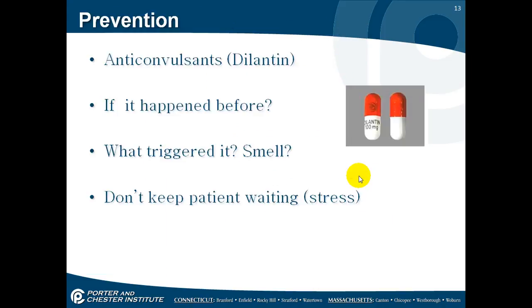Prevention. Again, that Dilantin is the anticonvulsant medication that's prescribed. If it happened before, what triggered it? Was it a smell? Try not to keep your patient waiting or under stress.